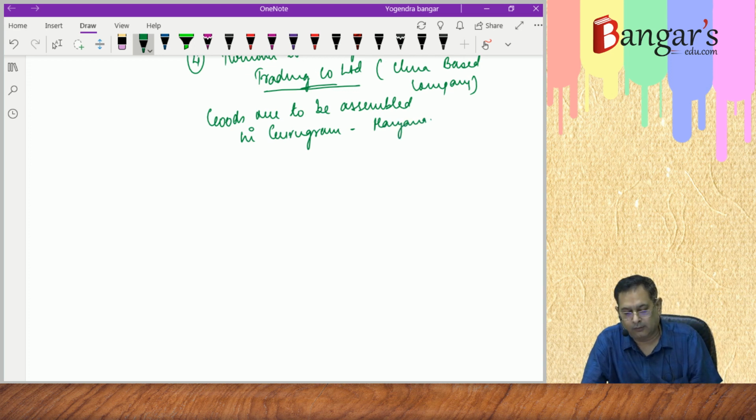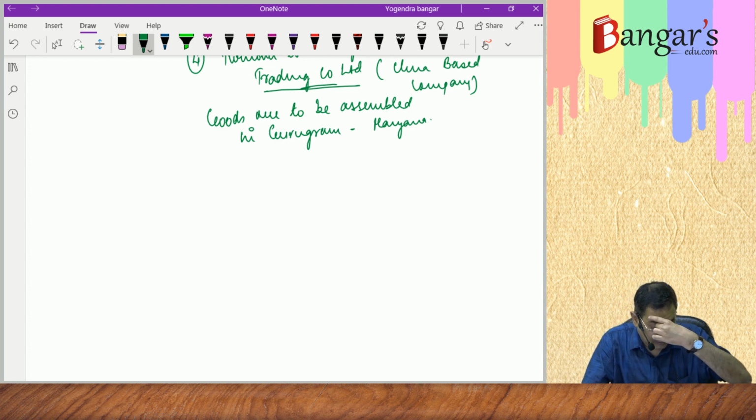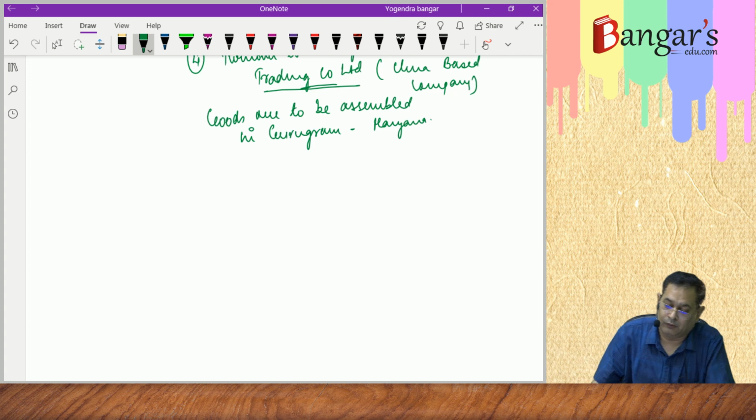Now here, when the goods are to be assembled in Gurugram, Haryana, the place of supply will be what?